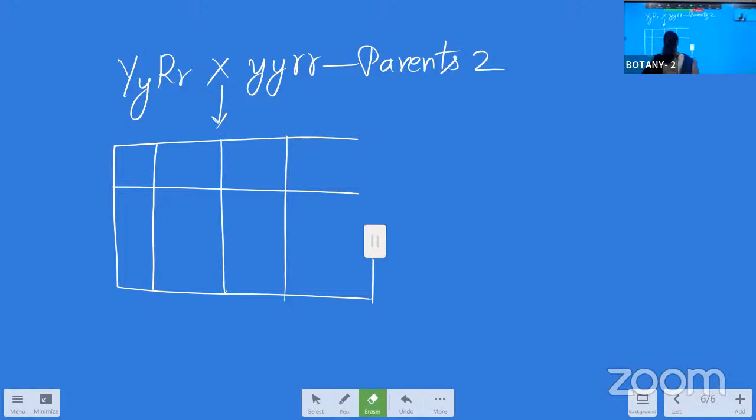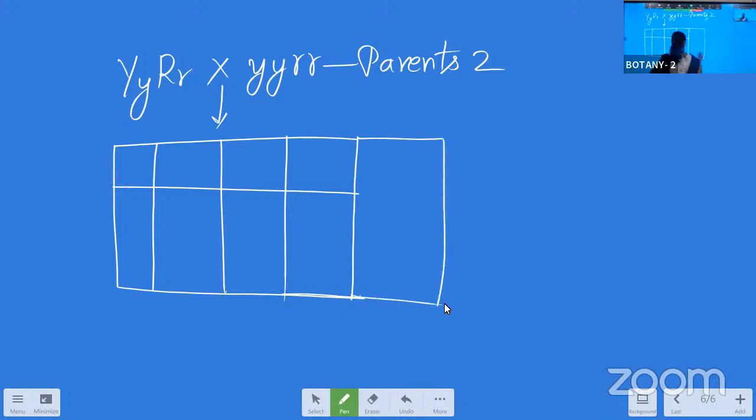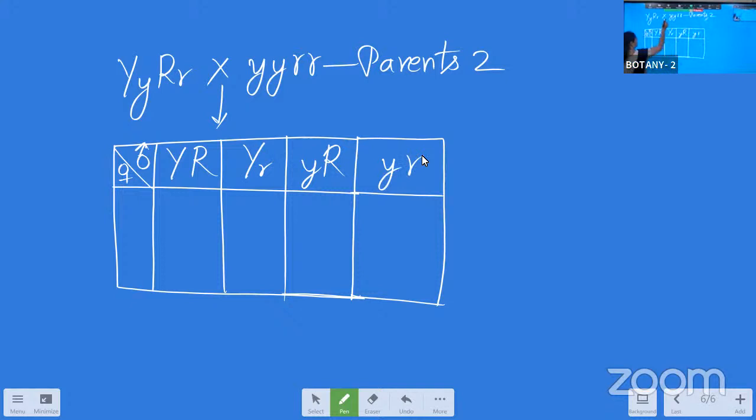Four gametes we will get. So here we should have 4. In this, one is male, one is female. So in this, what we have to give here is the heterozygous gametes: capital Y capital R, capital Y small r, small y capital R, small y small r. And from this parent, we will get from the recessive parent always small y and small r.